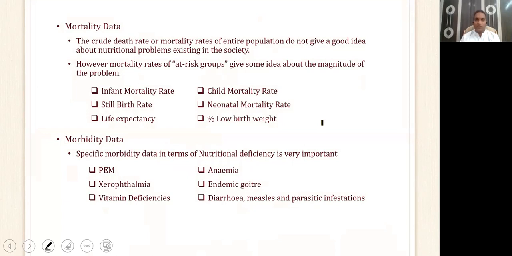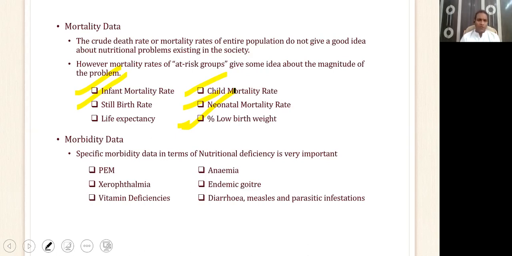Now, these age groups are usually under 5 children and mothers. So when you find that these specific mortality rates like infant mortality rate, stillbirth rate, child mortality rate, neonatal mortality rate, percentage of low birth weight, if these indices are high in the country, it also indicates that the nutrition status is not good enough.